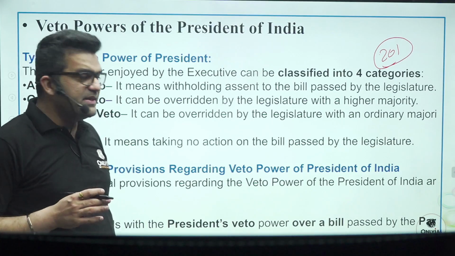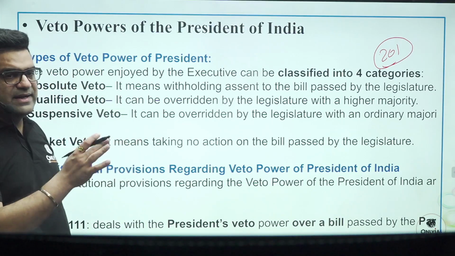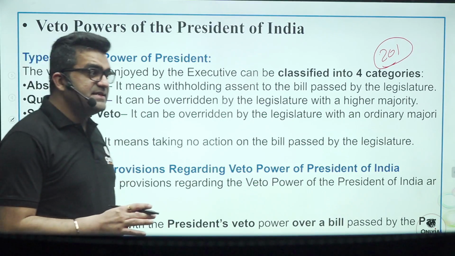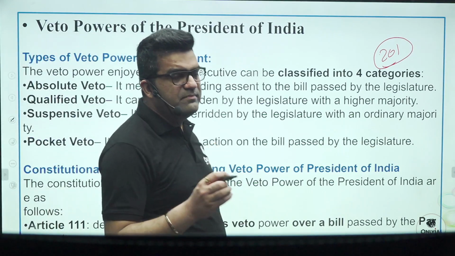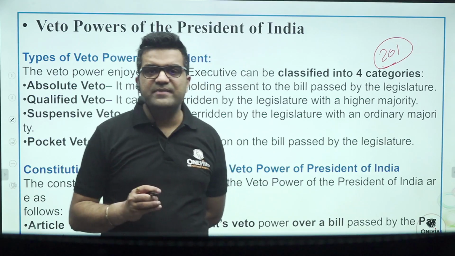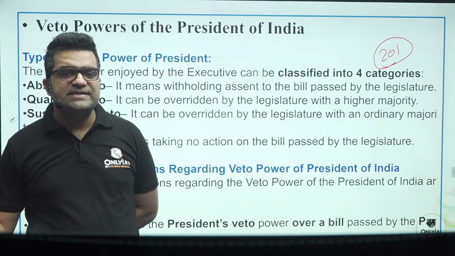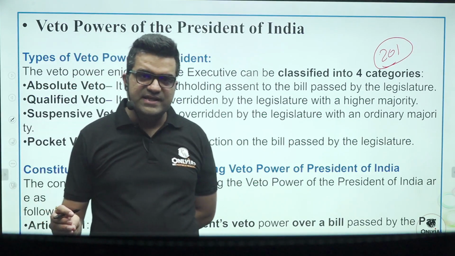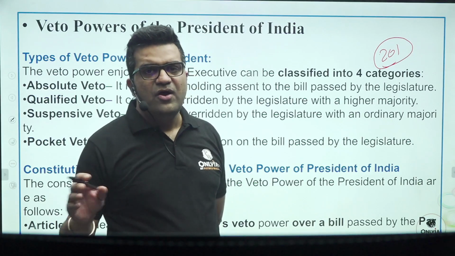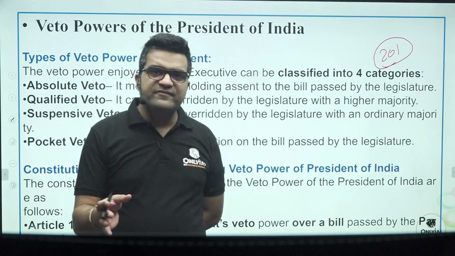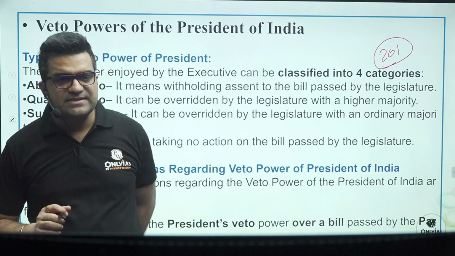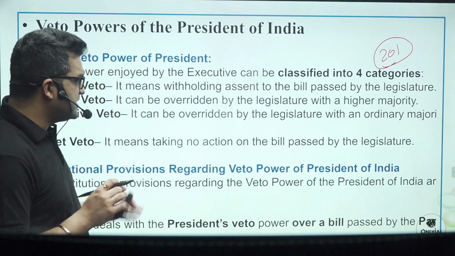So Article 111 is the veto power of the president vis-a-vis the bills of the union parliament, and Article 201 is vis-a-vis the bills passed by the state legislature, reserved by the governor, or sought to be reserved by the president.